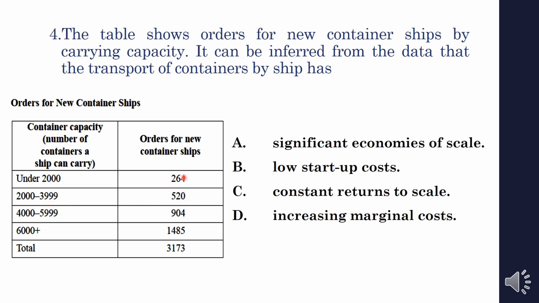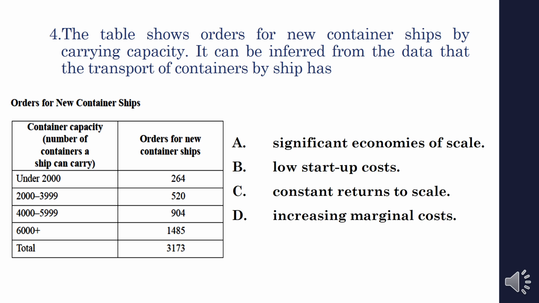So comparing, when the capacity increases, what will happen? Orders for the new container ships increase. Then 4000 to 5999, again it increased to 904. Then 6000 plus containers, oh, that is a very big ship. In that one, the order is 1485. We can say that when the container capacity increases, the demand for new container ships will also be very high for the high carrying capacity.